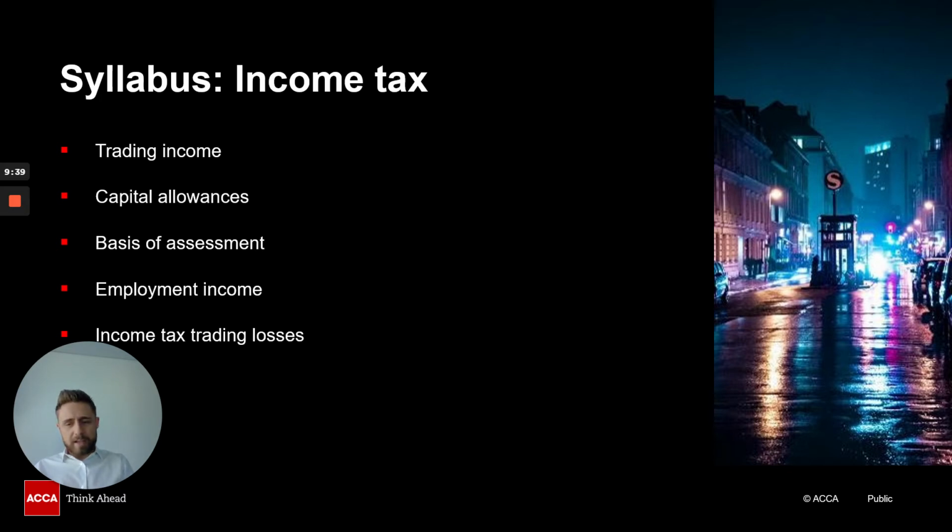So with income tax trading losses, we do have many, many options in reality, but all you would need to do is follow the exam, because the exam will give you direction on how you should be relieving those losses. So very, very important to learn the rules first and then follow the rules in the exam, or the guidance in the exam, on how those losses effectively should be relieved.